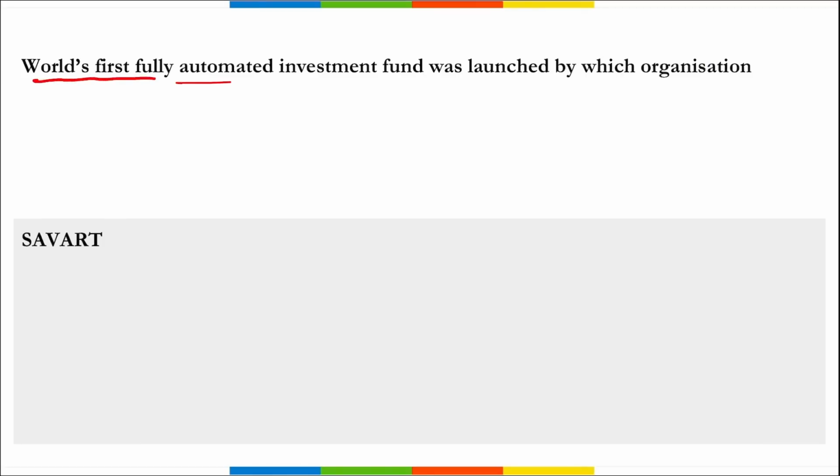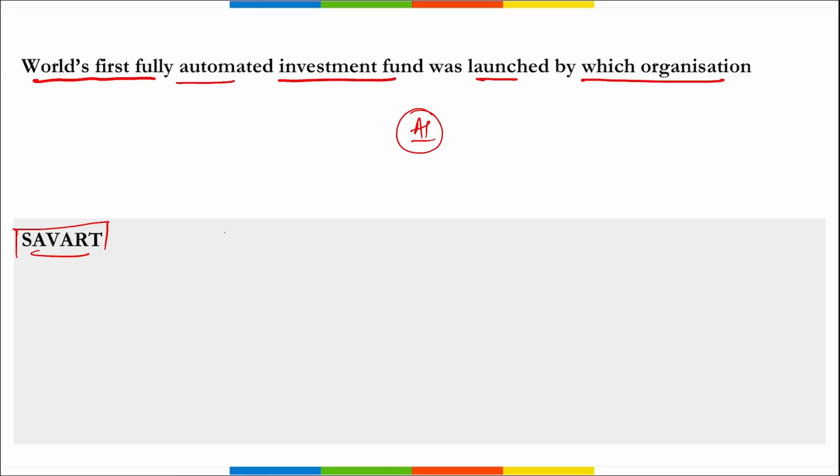Next, world's first fully automated investment fund was launched by which organization? So world's first fully automated investment fund that will be using artificial intelligence to make and predict the investment options and investment decisions. This was launched by Sawat, right? Important. Sawat is the name of the organization, right? It is one of the leading investment advisory firms.